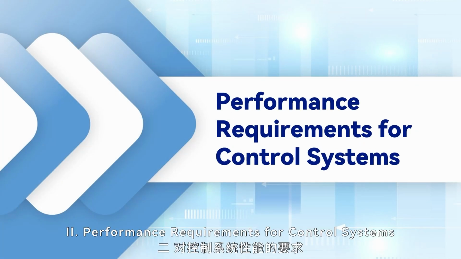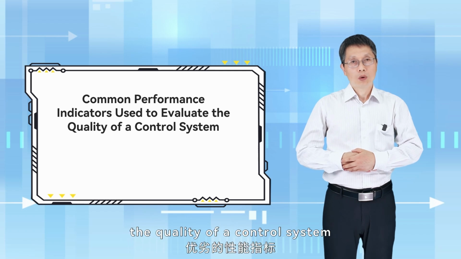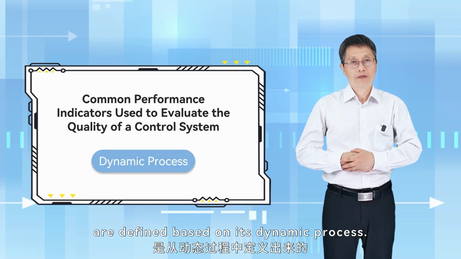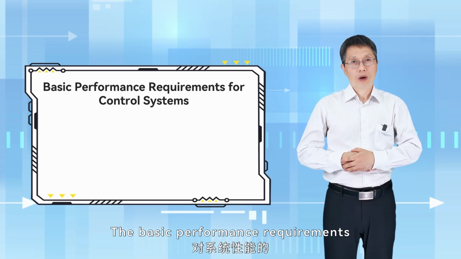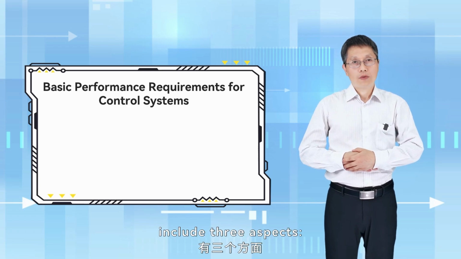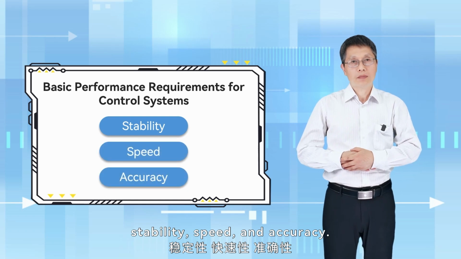2. Performance requirements for control systems. Common performance indicators used to evaluate the quality of a control system are defined based on its dynamic process. The basic performance requirements for control systems include three aspects: stability, speed, and accuracy.